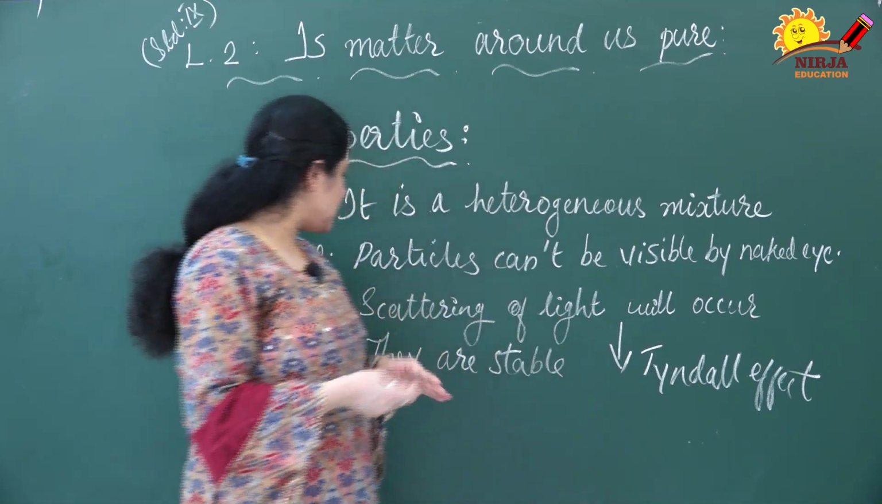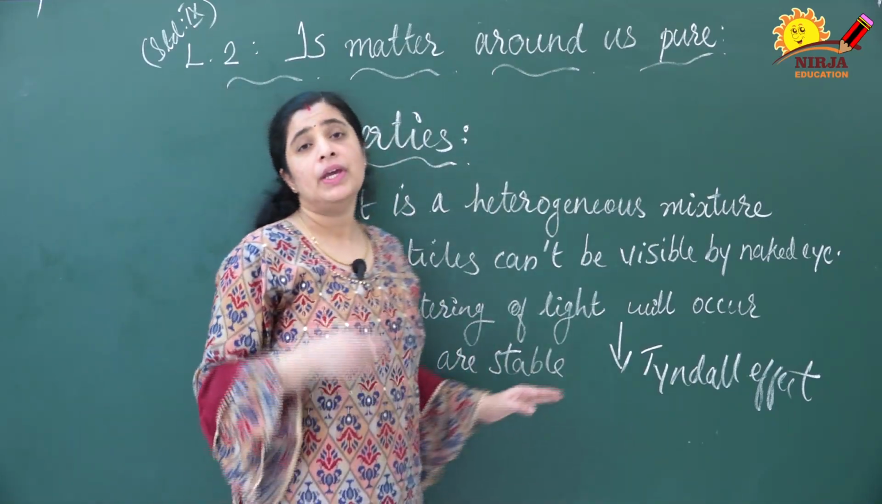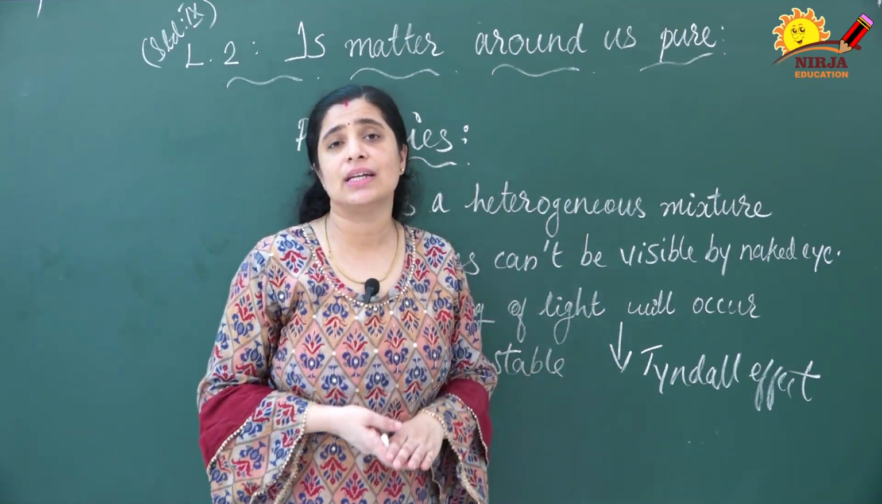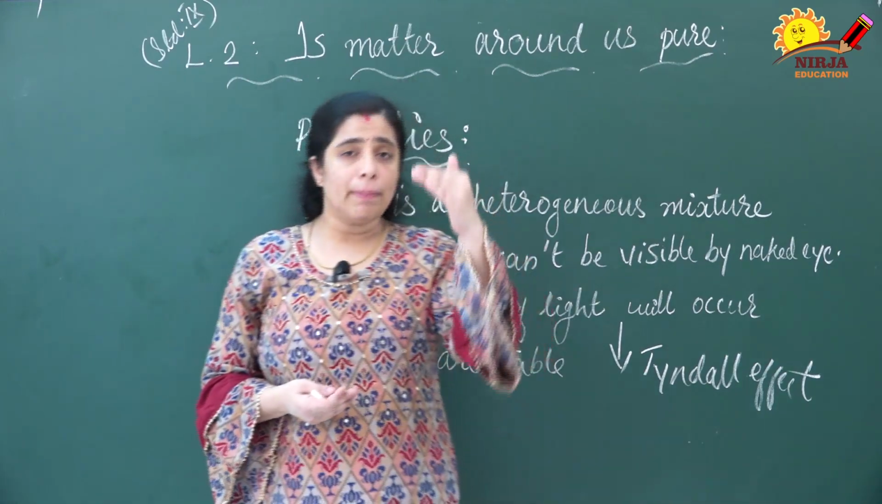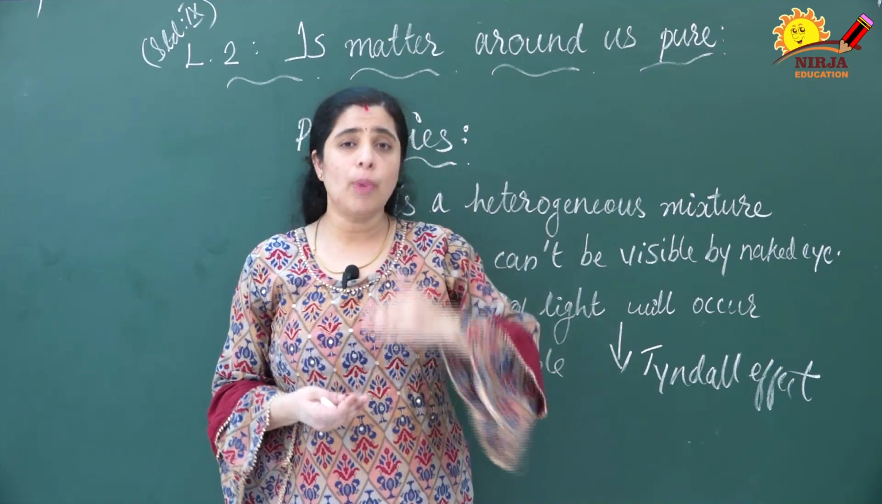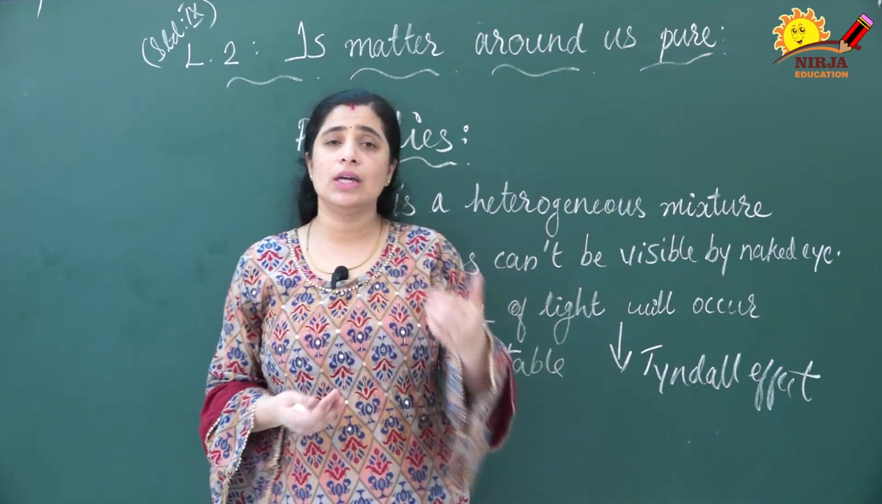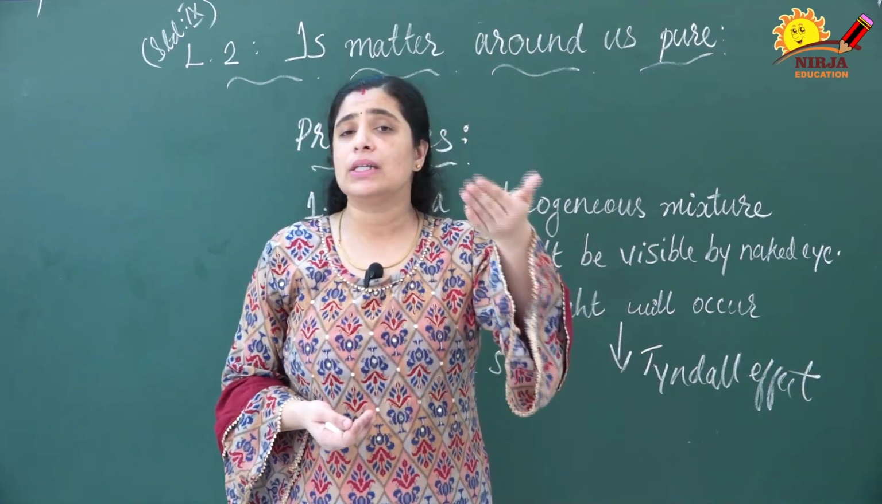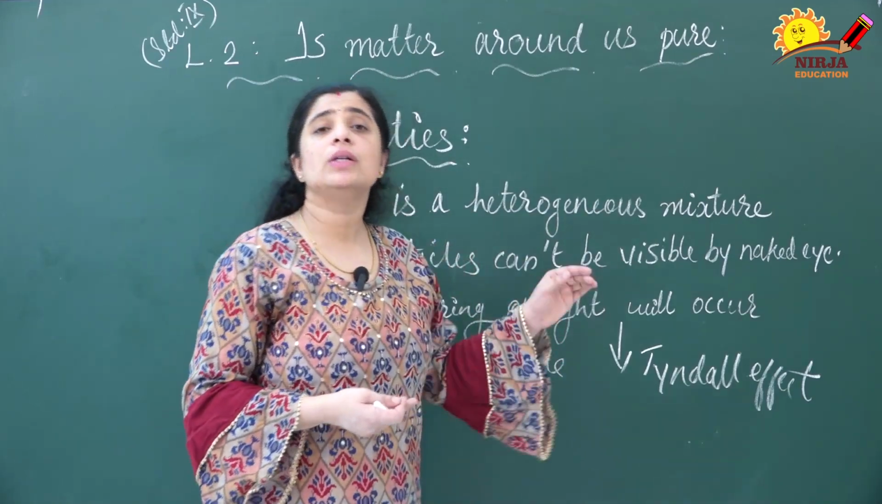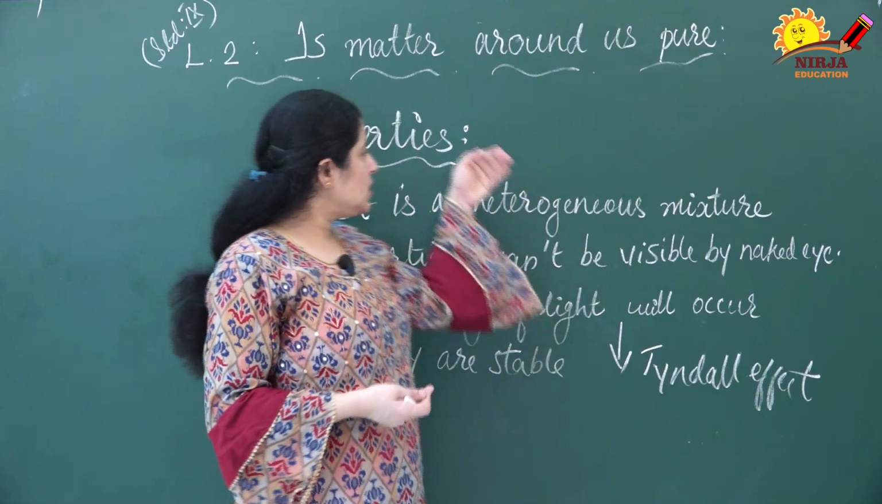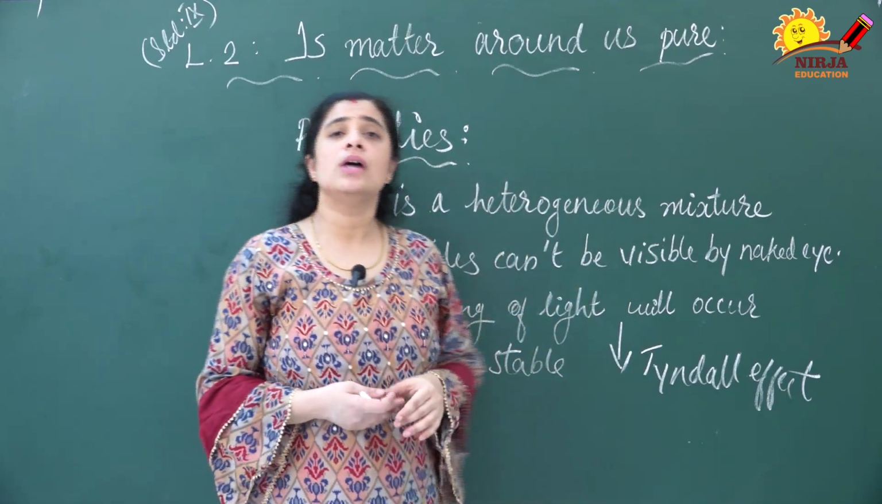And the last property is that they are stable. In suspensions we discussed that they are unstable, because when you keep them undisturbed, the particles settle at the bottom. But here, even when you keep it undisturbed, the particles will not settle at the bottom. That means colloids are quite stable. So these are the properties of colloids.